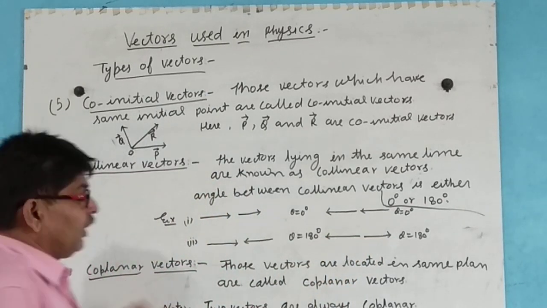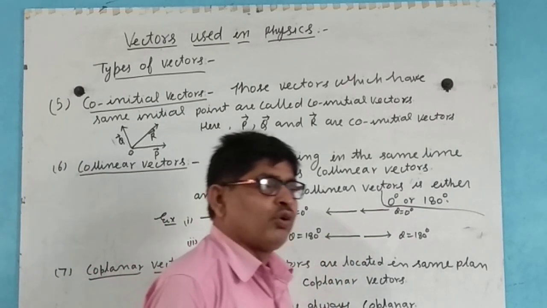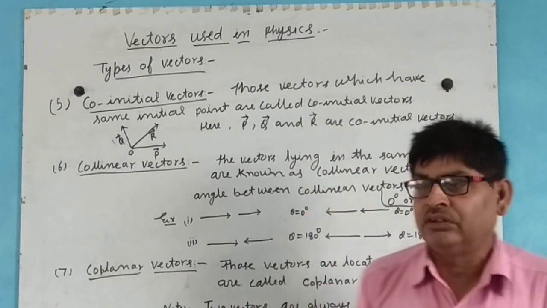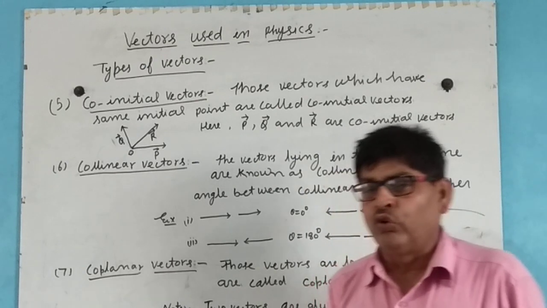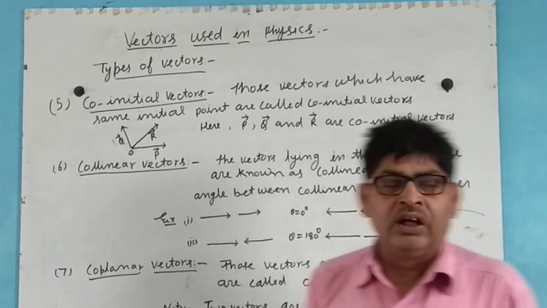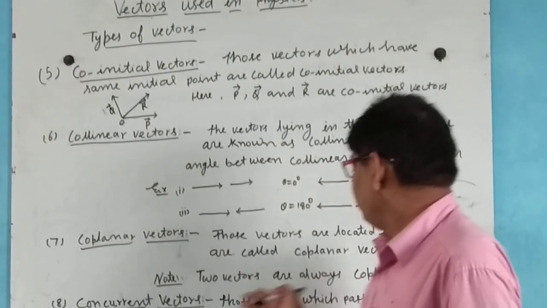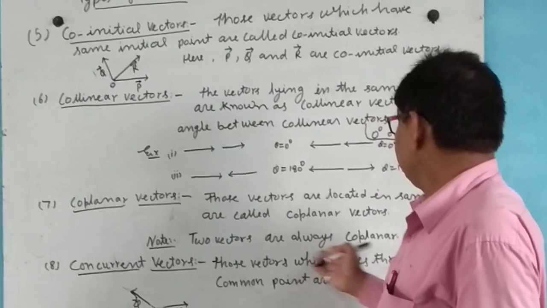Next, coplanar vectors: those vectors which lie in the same plane are known as coplanar vectors. Two vectors are always coplanar.